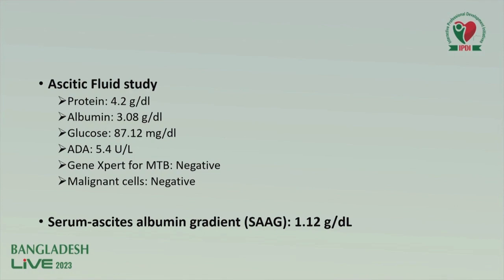GeneXpert and ADA were negative. As his serum ascites albumin gradient was more than 1.1 and ascitic protein was more than 2.5, cardiac etiology was suspected and he was referred to the cardiologist.